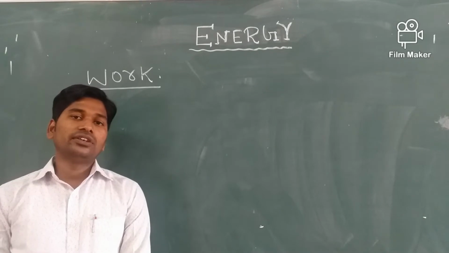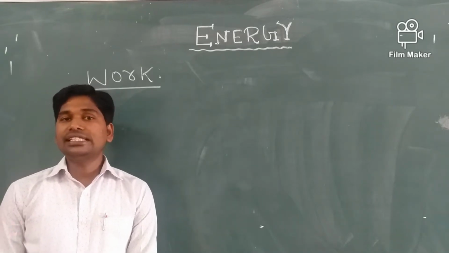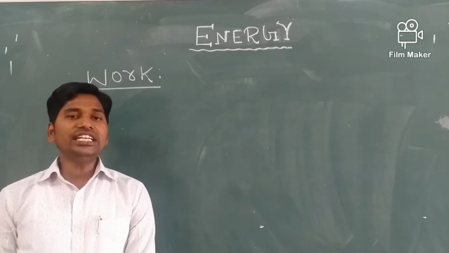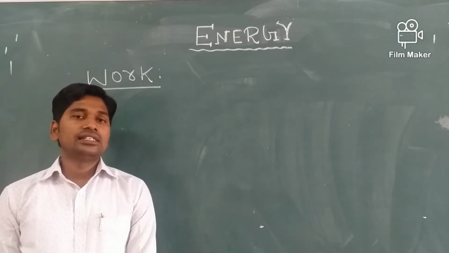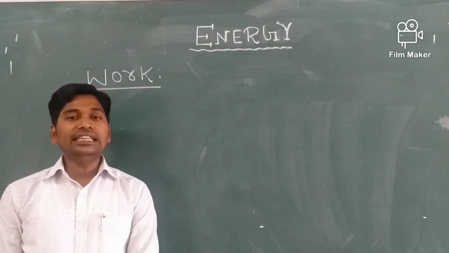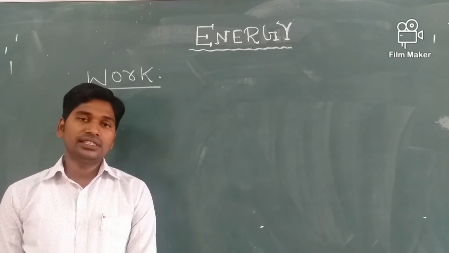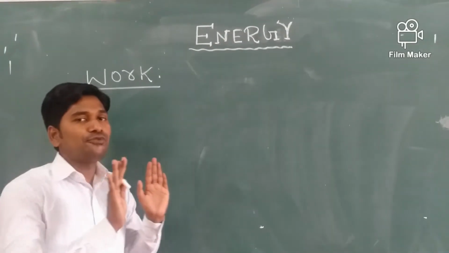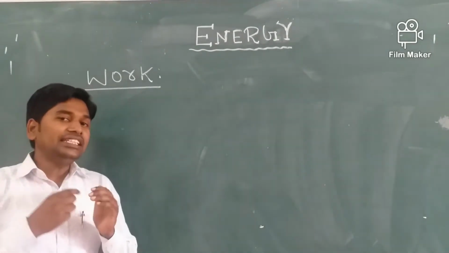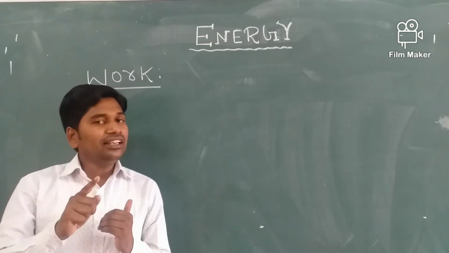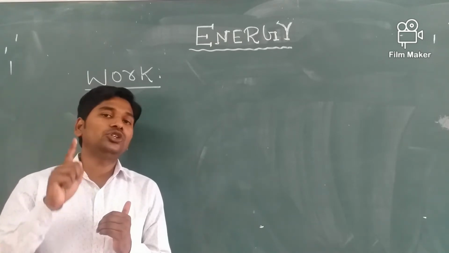What is work? Work is said to be done by a force when it produces displacement in the direction of applied force. Means when we apply a force on a body and it produces some displacement, then work is said to be done.